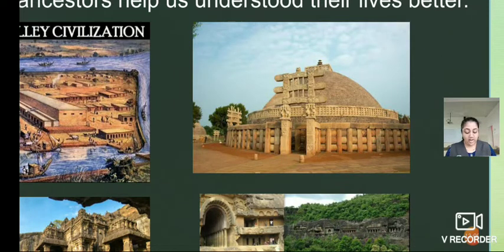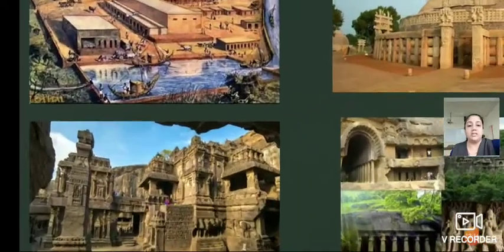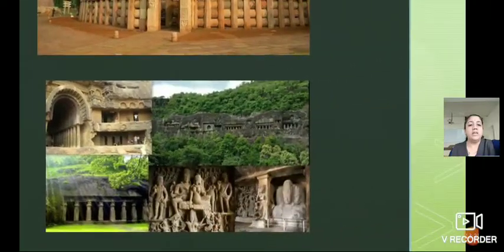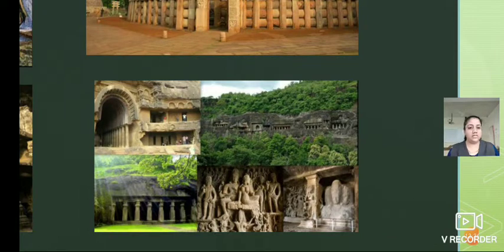Then the Ajanta and Ellora caves and the Elephanta caves. Here you can see the Ajanta Ellora caves, and here the Elephanta caves. Ajanta Ellora caves are near Aurangabad, and Elephanta caves are in Mumbai. If we want to visit the Elephanta caves, we have to go there by boat. Nice places. Here we can see the different carvings and inscriptions written in the ancient period.